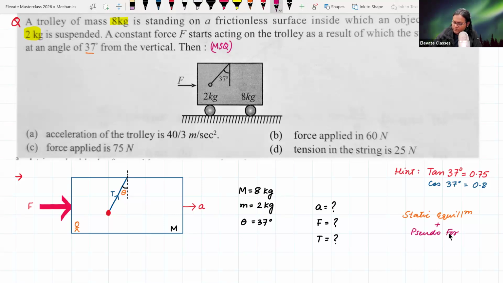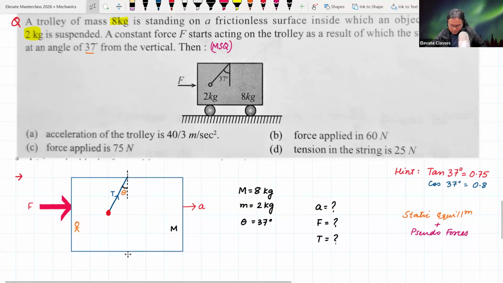Try, guys. Just do it as a usual static equilibrium problem. Include pseudo forces in the balancing of forces. That's all. Nothing else needs to be done.